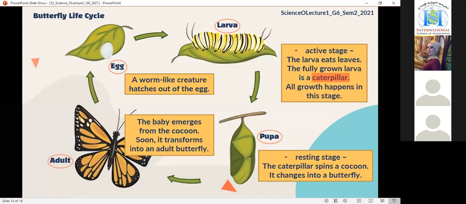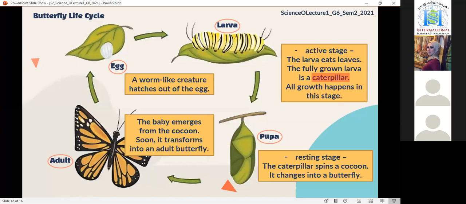Egg, larva, pupa, adult. During the larval stage, the animal grows and loses its skin. During the pupa stage, it changes into the adult insect and it sheds for the last time.